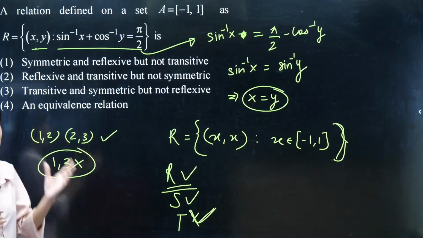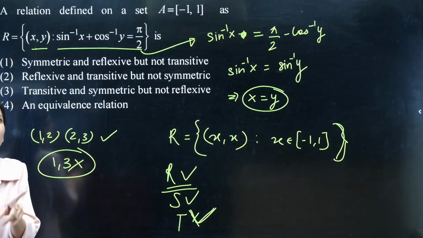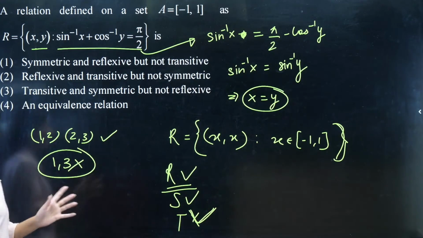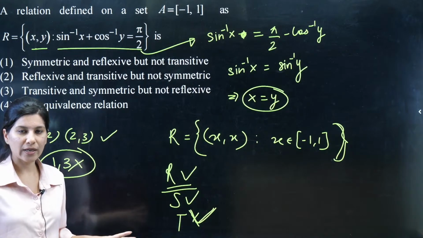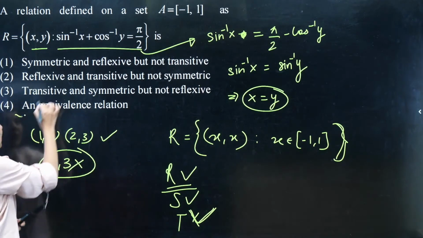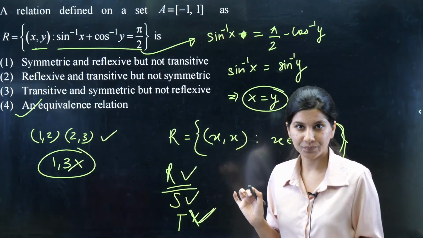1, 2, 2, that means A, B, B, C. A condition like A, B, B, C does not arrive, right? If the condition does not arrive, that means we can't say that this is transitive. Okay, this is non-transitive. So this is transitive. So it is an equivalence relation, my dear students. This is an equivalence relation, right?